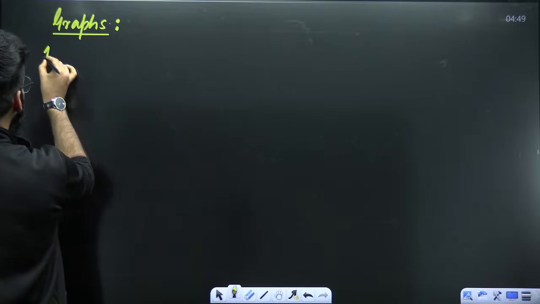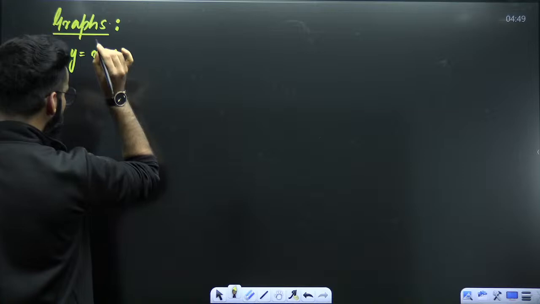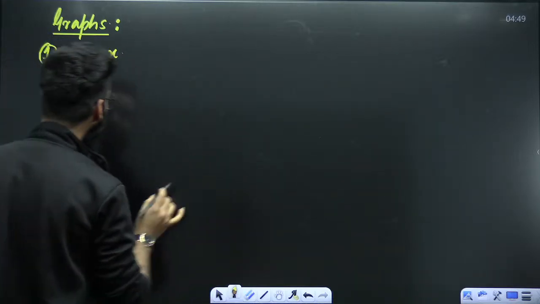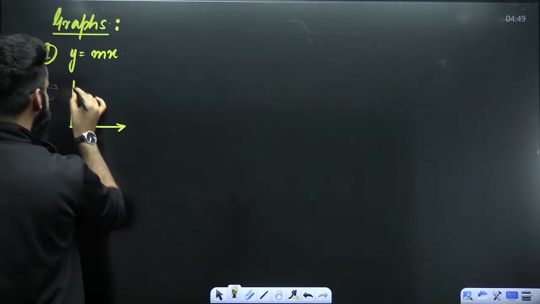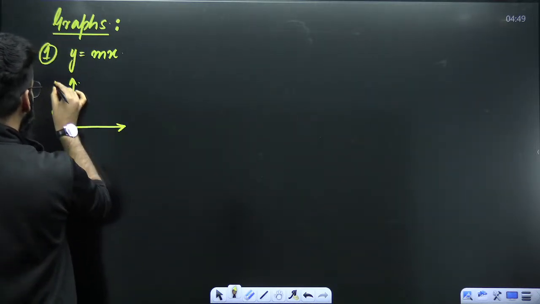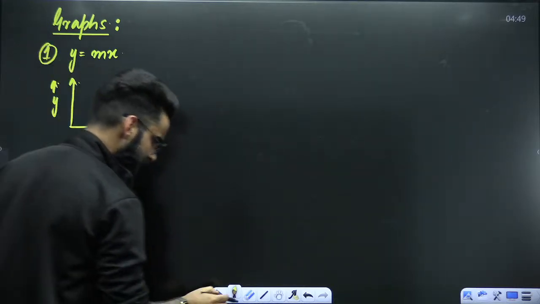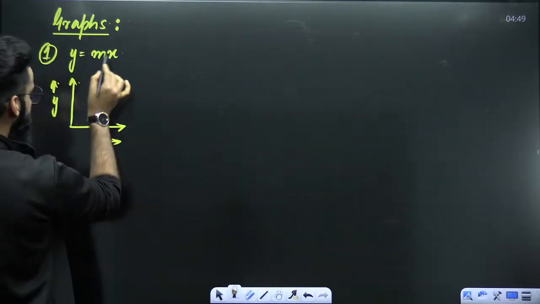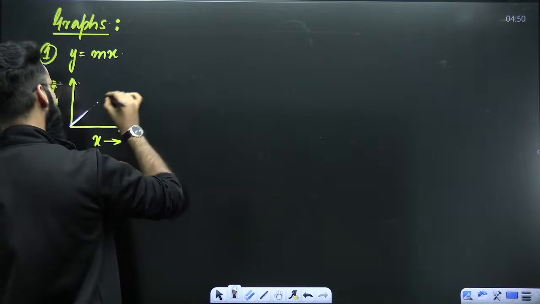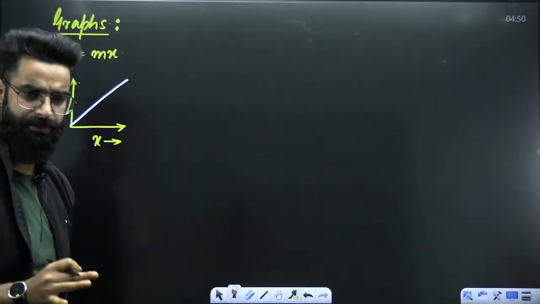Okay. My dear students, if I write an equation here as y is equal to mx, and what exactly I need to do? I want to plot a graph between y and x for the equation y is equal to mx. Do remember, the nature of the graph between y and x for the equation y is equal to mx, it's going to be a straight line passing through origin, right? It's absolutely going to be a straight line passing through origin.